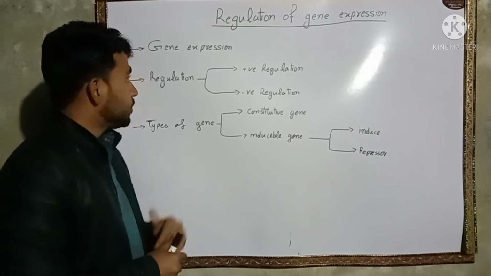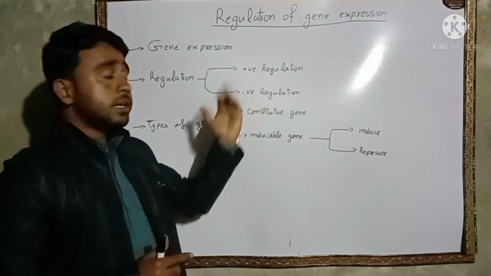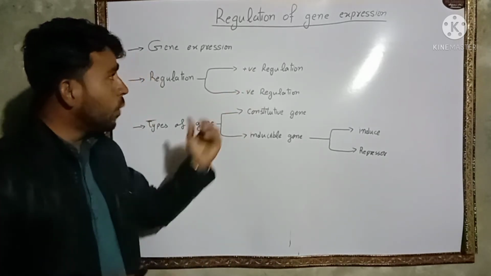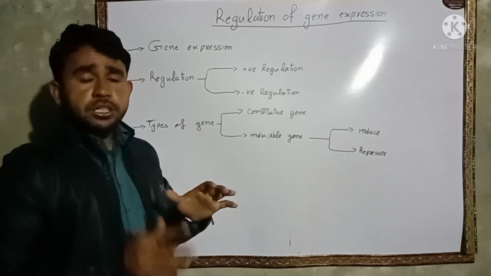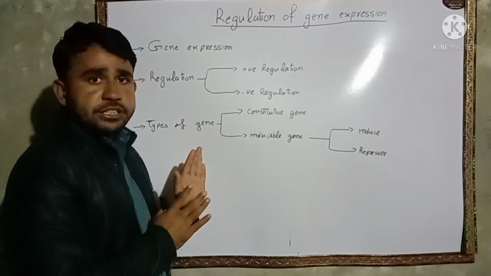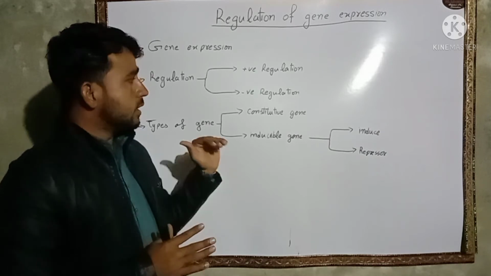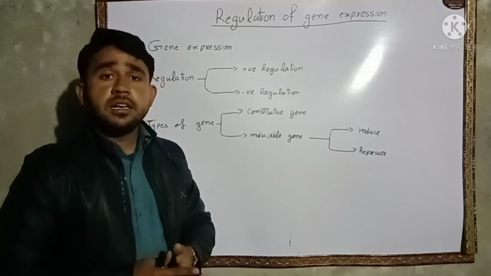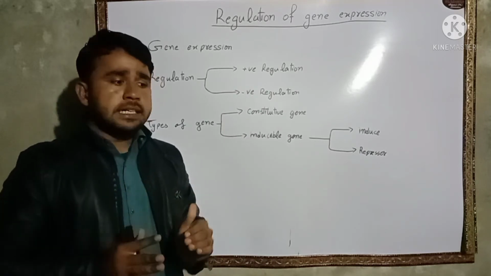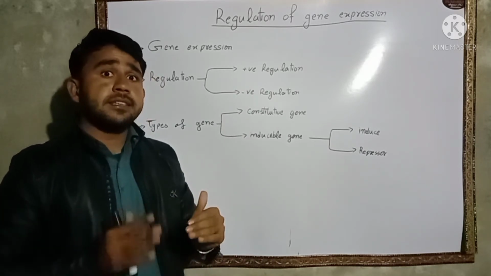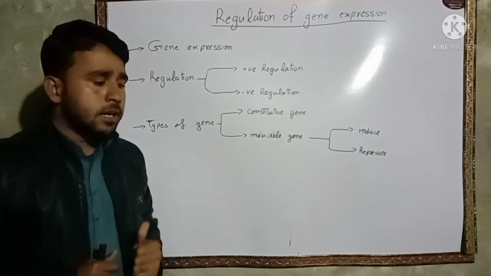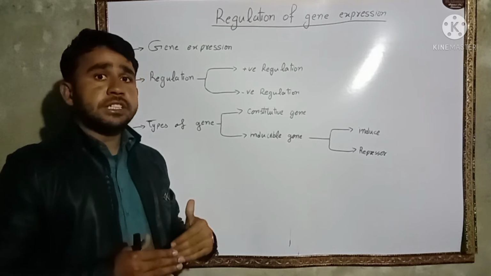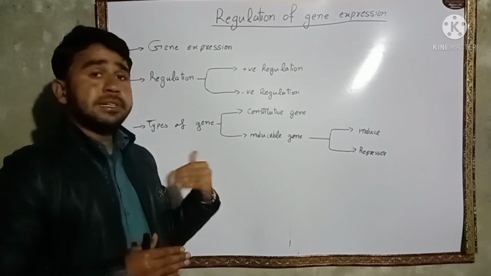There are two types of regulation. One is positive regulation and the other is negative regulation. What is positive regulation? You can write down these small definitions. When gene expression increases at the demand of our body, meaning when our body needs more and more protein, then the expression of the gene of that protein must increase.